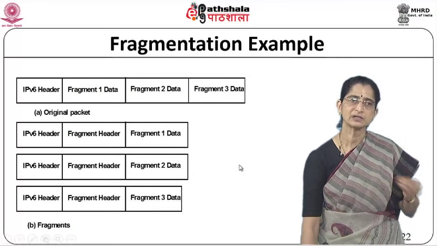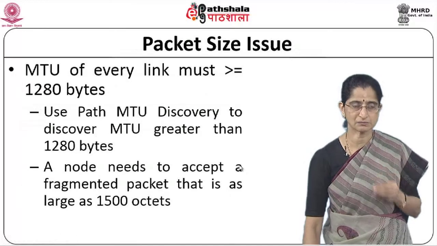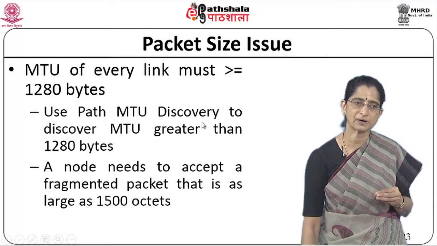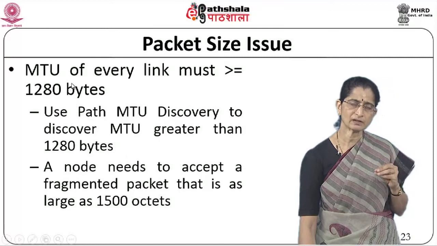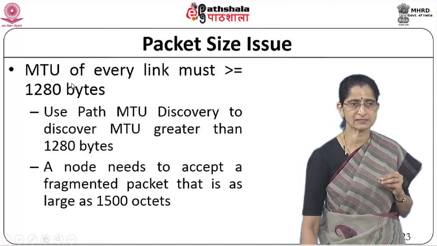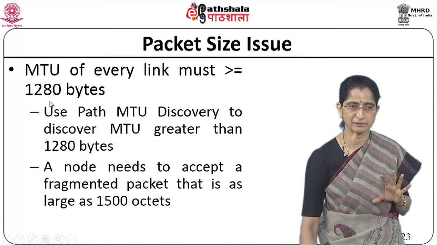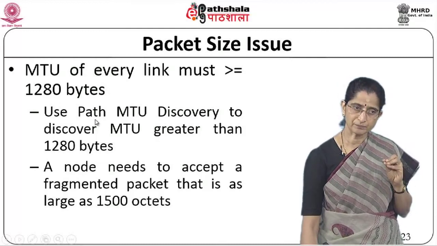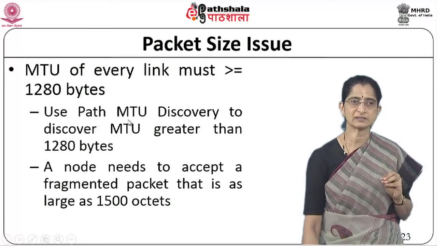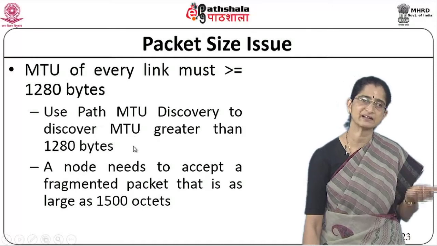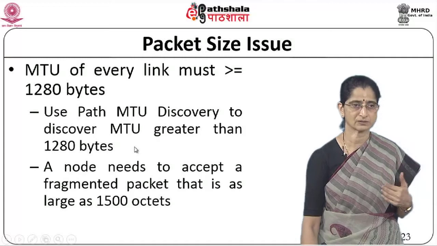So it has to discover what the maximum transmission unit is. Normally we talk about something called path MTU discovery. What IPv6 suggests is that the MTU of every link must be greater than or equal to 1280 bytes, which means the minimum MTU is 1280. So you can use path MTU discovery to discover MTUs which are greater than 1280. If it's greater than 1280, obviously you can send larger sized packets. That is what it will do.